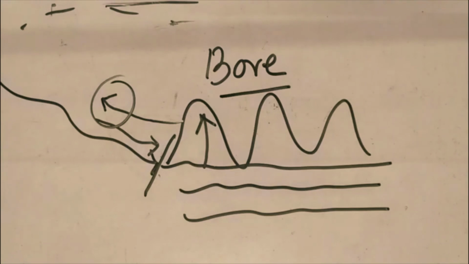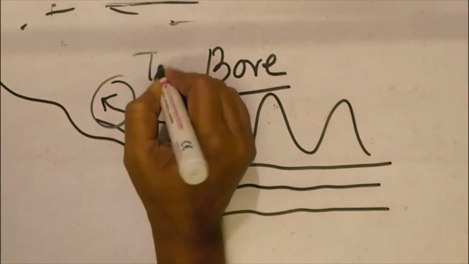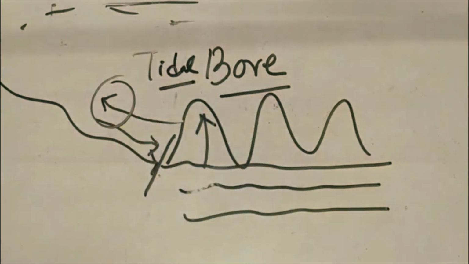This reversal situation is known as tidal bore. When the river flows inland in the estuary region, not following the surface elevation, this is known as tidal bore.